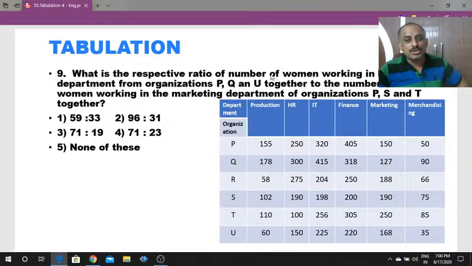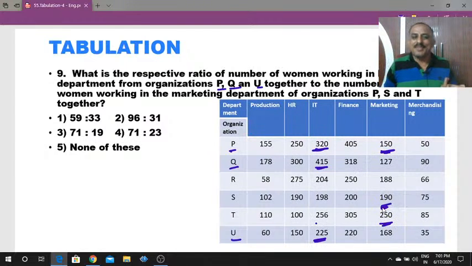What is the respective ratio of the number of women working in the IT department from organizations P, Q and U, find the sum of these three numbers: 320, 415 and 225, to the number of women working in the marketing department from organizations P, S and T. So find the sum of these three numbers, and then find the ratio. You know the ratio. So this is very easy.